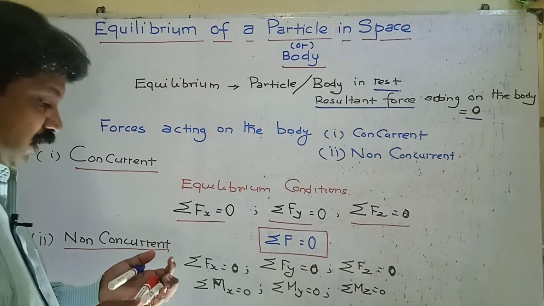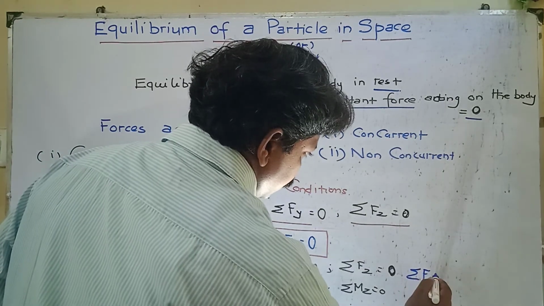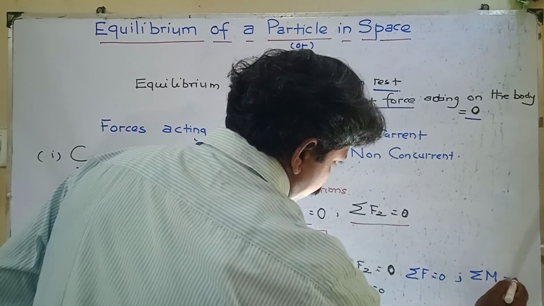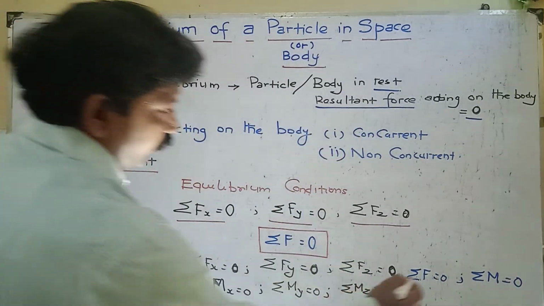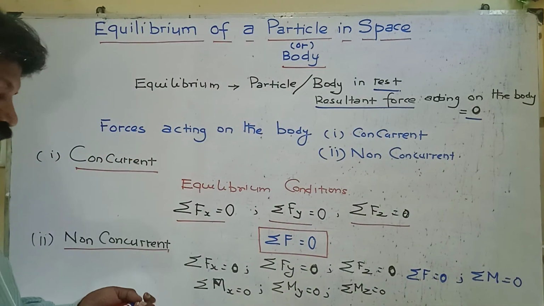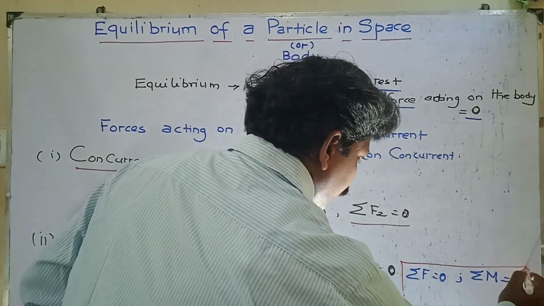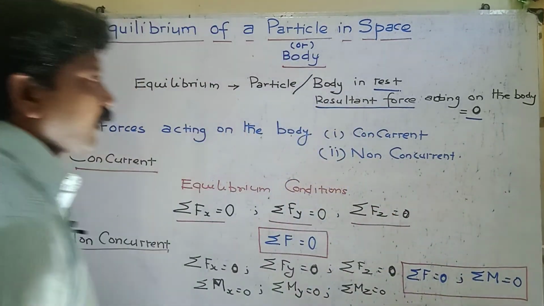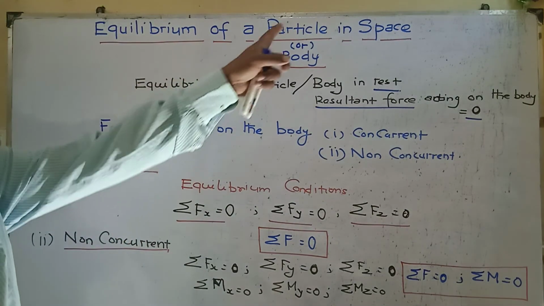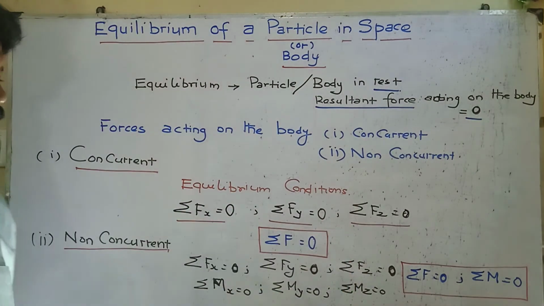So, sigma F equal to 0, and also sigma M equal to 0. So there are two conditions for non-concurrent forces. For concurrent forces, there is only one requirement, sigma F equal to 0. For a non-concurrent force system on a body in space, the equilibrium requirements are sigma F equal to 0 and sigma M equal to 0.